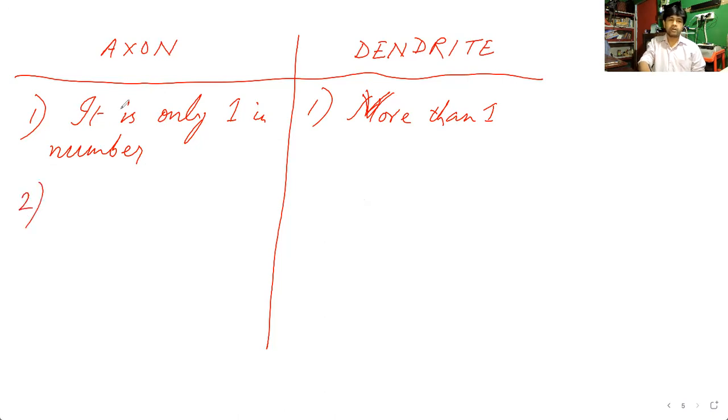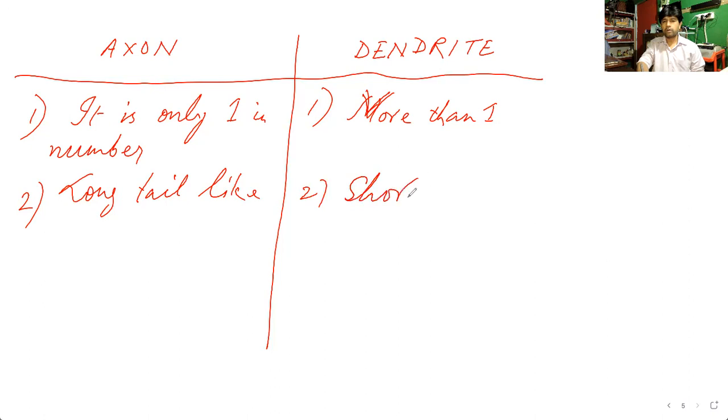Secondly, this axon is a long tail-like structure, where dendrites are short hair-like structures. This is the second point you can write. Thirdly, you see this axon is actually taking the nerve impulses out of the cell.